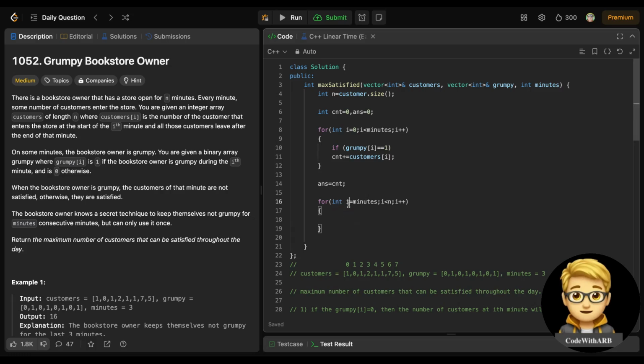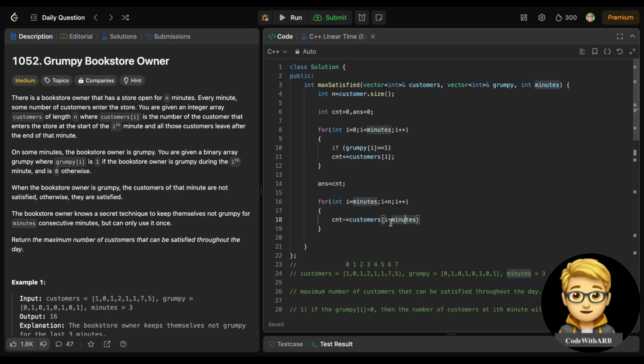So we will start from i equals minutes, because that needs to be a sliding window, right? For the sliding window, I will first need to delete from the previous position. If I am including this minute now, the previous position would be customers[i minus minutes], right? This would be i minus minutes. How is this working? If you see, the first position was 0, and if I do i minus minutes, it would become 0.